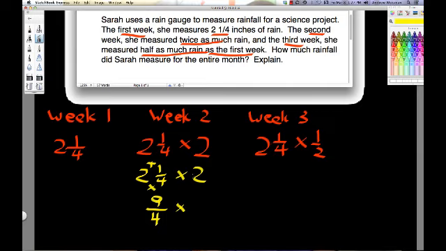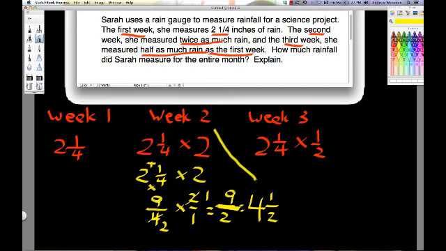I multiply. Whenever I have a whole number, I put it over 1. And I can cancel here. So I know 2 goes into 2 and 2 goes into 4. So 2 goes into 2 once, 2 goes into 4 twice. Now I multiply. 9 times 1 is 9, and 2 times 1 is 2. I have an improper fraction. This is 9 divided by 2. 2 goes into 9 4 whole times, which is 8, with 1 left over, and I put that over my denominator. So for week 2, 4½ inches fell.